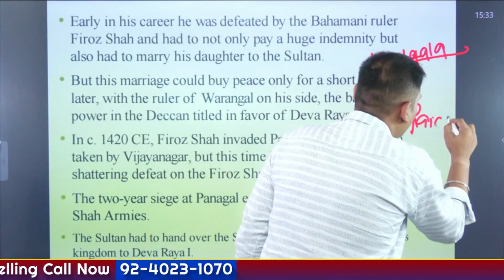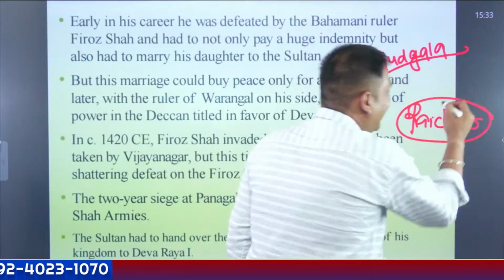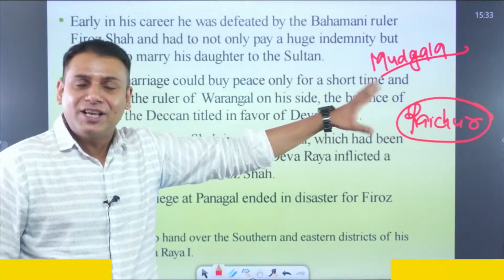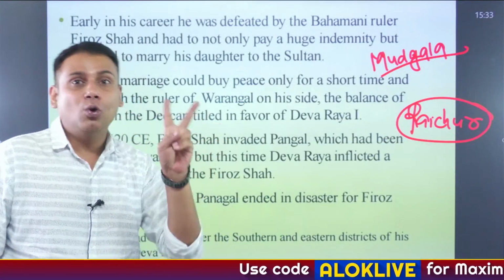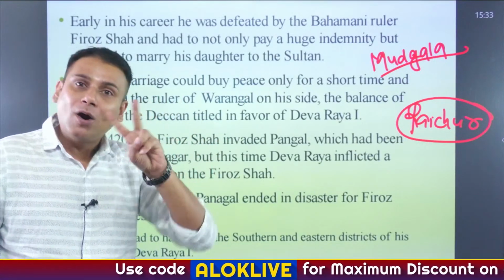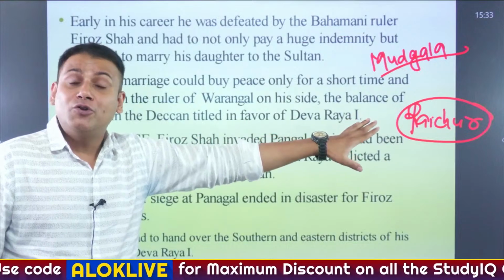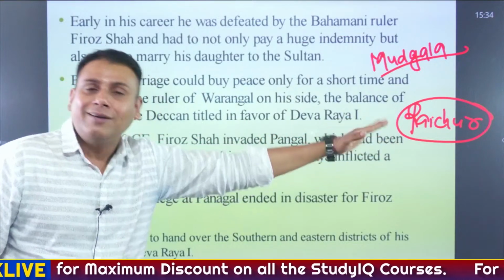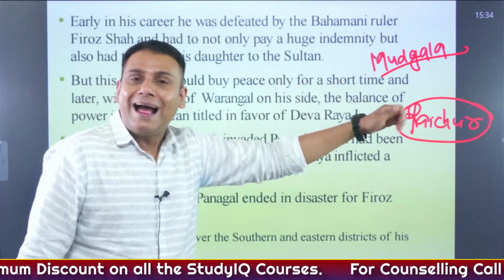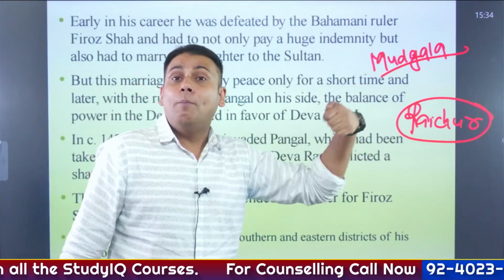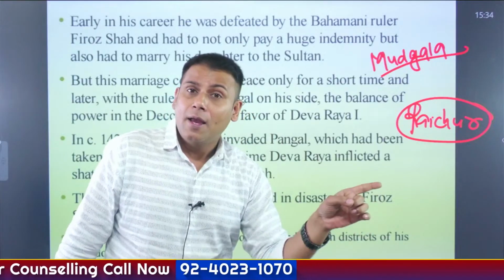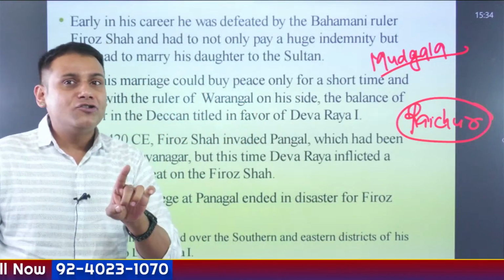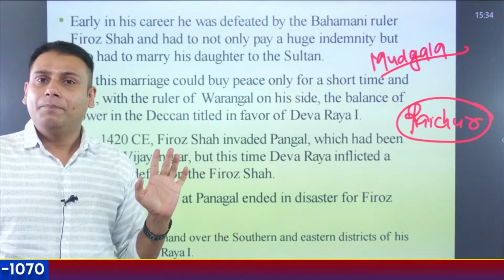Now Raichur Doab, particularly, is the area which lies between two rivers, Krishna and Tungabhadra. So what happened? The Raichur Doab, which was a bone of contention since a long time between Vijayanagar and Bahmani, was now being occupied by Firoz Shah. Why? Because this battle was being initiated by Deva I.